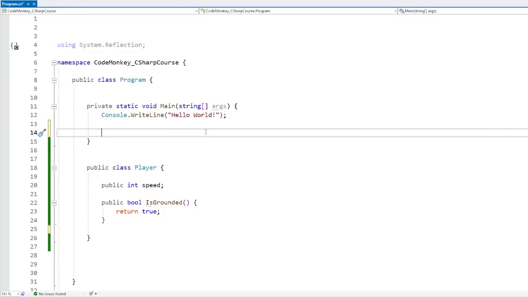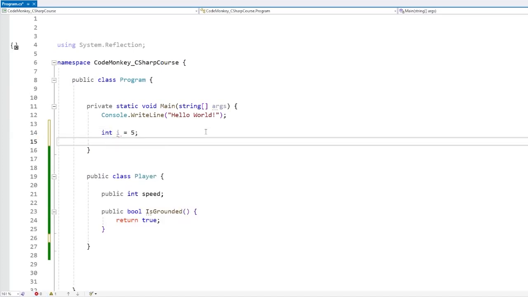In this lecture, we're going to learn about the sizeof operator. This one lets you see the size in bytes that are used in memory to store a certain type. Okay, so let's see the sizeof operator. This one returns the value in bytes of a certain type. For example, we know that ints are stored in 4 bytes, so if we have an int i, we know this is going to take 4 bytes.